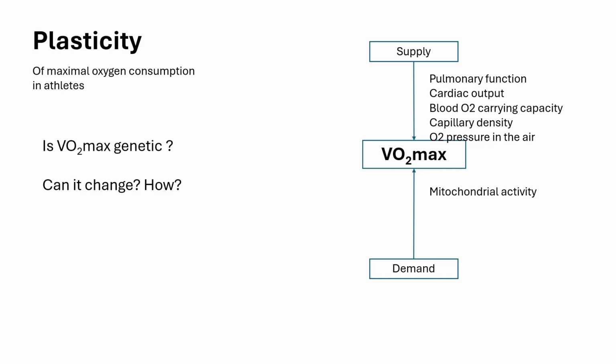So VO2 max has a genetic component to it because lung capacity, the development of the heart muscle, and capillary density are all heritable traits. Similarly for blood carrying capacity, which can be determined by the amount and shape of blood cells. In people with sickle cell anemia, which is a hereditary genetic disorder, blood carrying capacity for oxygen is severely decreased because of the misshaped red blood cells.